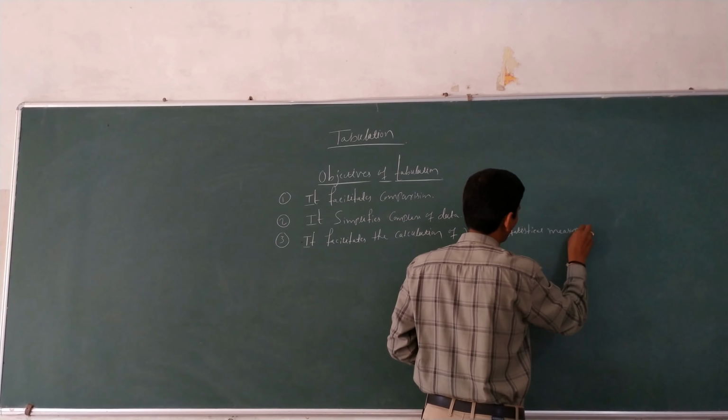Okay, these are the various objectives of tabulation. First one is what? It facilitates comparison. Second, it simplifies complex data. Third, it facilitates the calculation of various statistical measures like average, dispersion, and correlation. The next, to reveal the trend and tendencies of the data. Fifth is for diagrammatic and graphical representation, a tabulation is very essential. Sixth, to give an identity to the data. These are the objectives of tabulation. Okay, the next part is parts of a table.